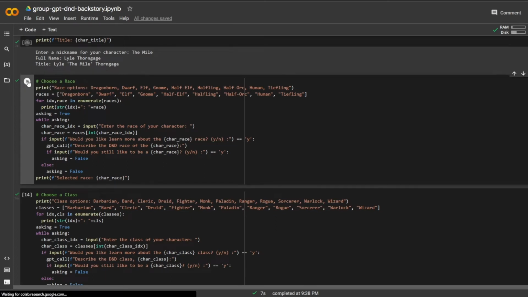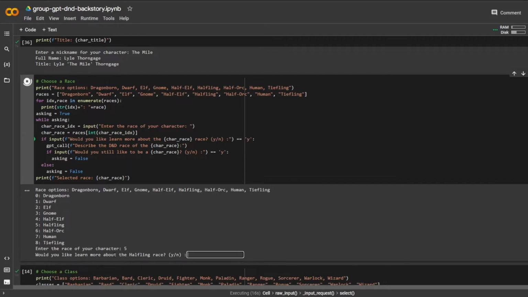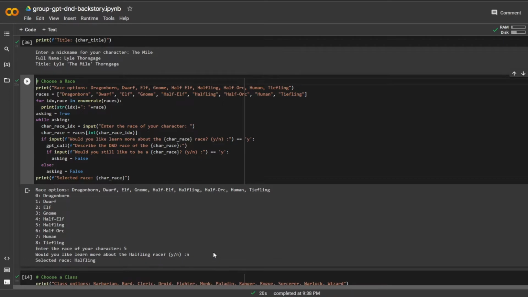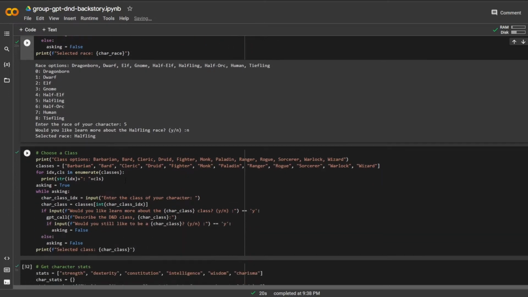So choosing a race, let's go ahead. I know what all these races are. I've maybe interacted with them in previous games. So I was kind of interested in playing a halfling this time. Let's go ahead and choose halfling. Would you like to learn more about the halfling race? No, I don't think I need to. I know about them. They're short. They're lucky. They got a lot of things going for them. So I don't think I need that prompt there.